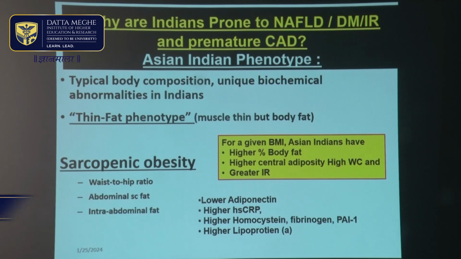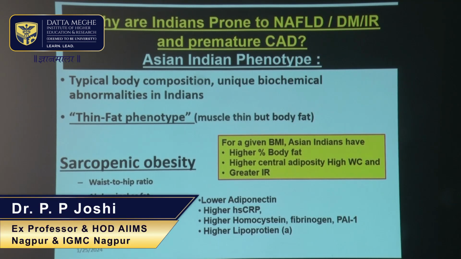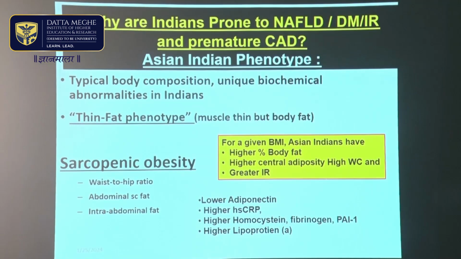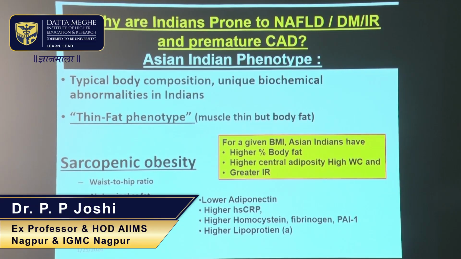Now, why are Indians more prone to develop non-alcoholic fatty liver disease, diabetes, and insulin resistance? Because of their typical phenotype, which is called the Asian Indian phenotype. That means Indians have a typical body composition with unique biochemical abnormalities. This is described as the thin-fat phenotype, which means the muscle mass is less, but the body fat is more.